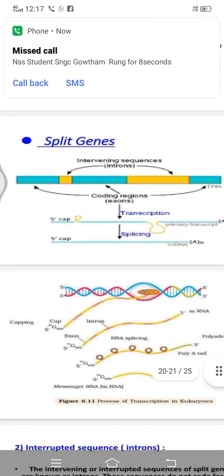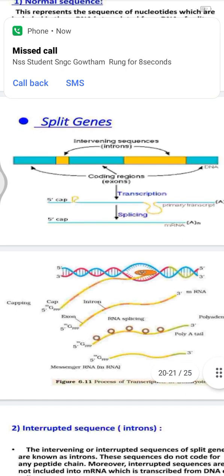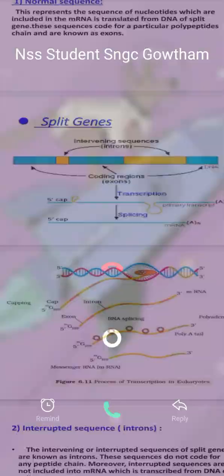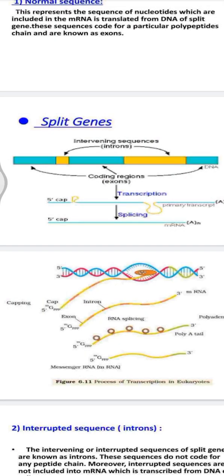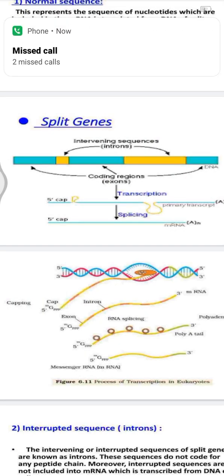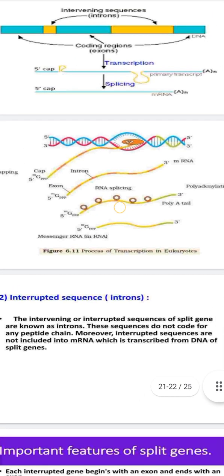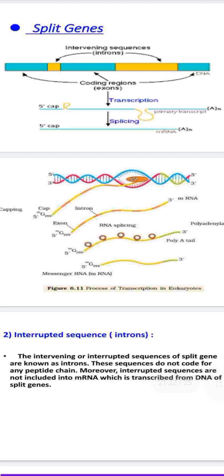Coming to this picture, we have this yellow color which is the intron, and that has to be removed. Only the coding regions will undergo transcription and splicing. So this is your normal picture which will help you understand introns, and then the splicing process, removing the introns. The interrupted sequence has to be removed. Only then you get a proper sequence which will code for the production of the protein structure.